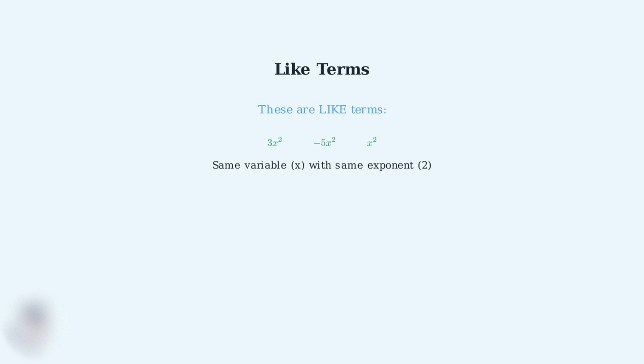Now comes the most important concept for adding and subtracting polynomials: like terms. Like terms are terms that have exactly the same variable raised to exactly the same power. The coefficients can be different, but the variable part must be identical. In contrast, these terms are not like terms because they have different variables or different exponents. Even though they might look similar, we cannot combine them directly when adding or subtracting polynomials.